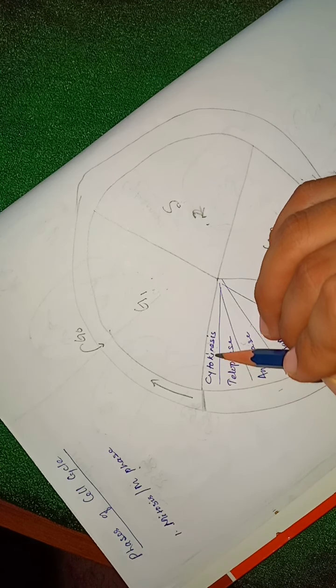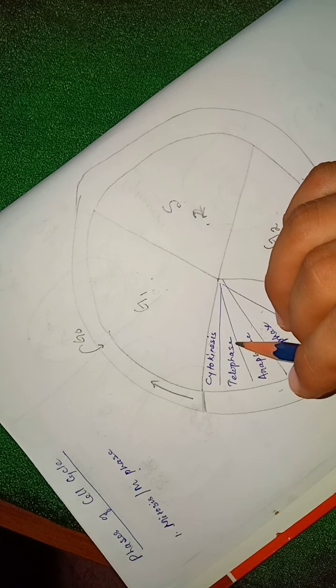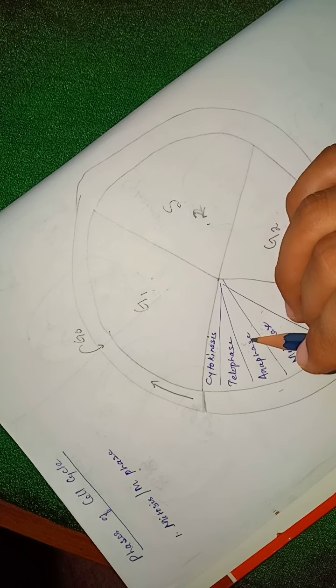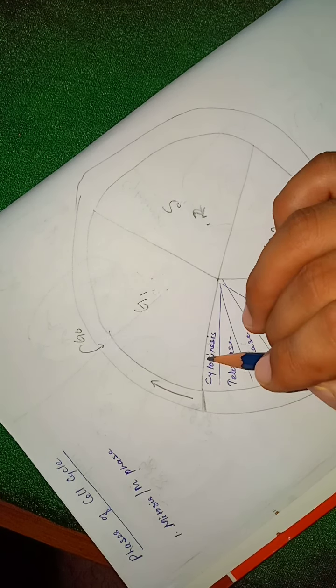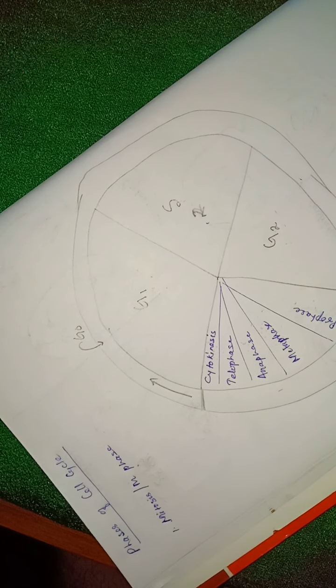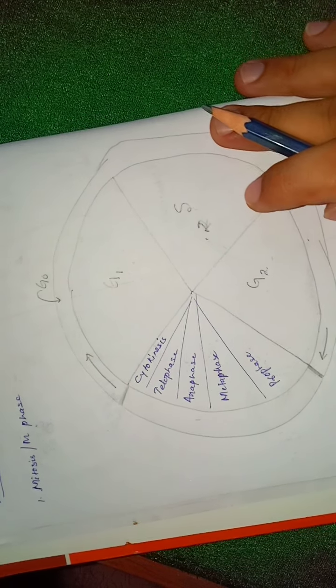Cyto means cell, kinesis means division. Once the division of the nucleus is completed, cytokinesis will occur and divide one cell into two daughter cells, and these two daughter cells will contain the same number of chromosomes as the parent.